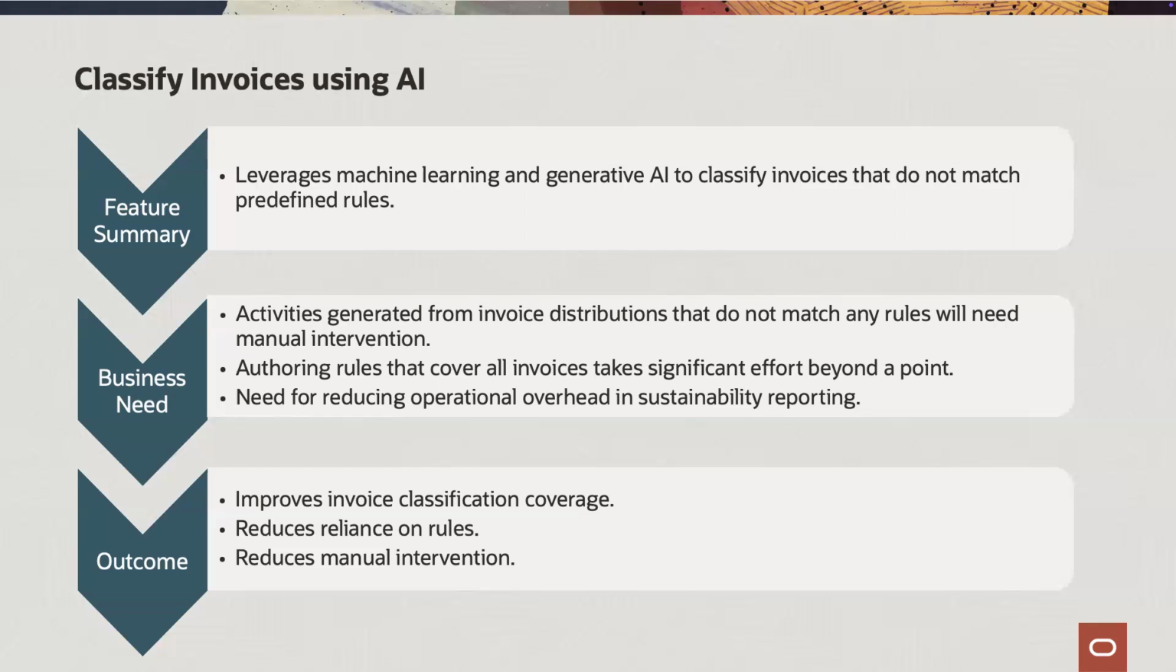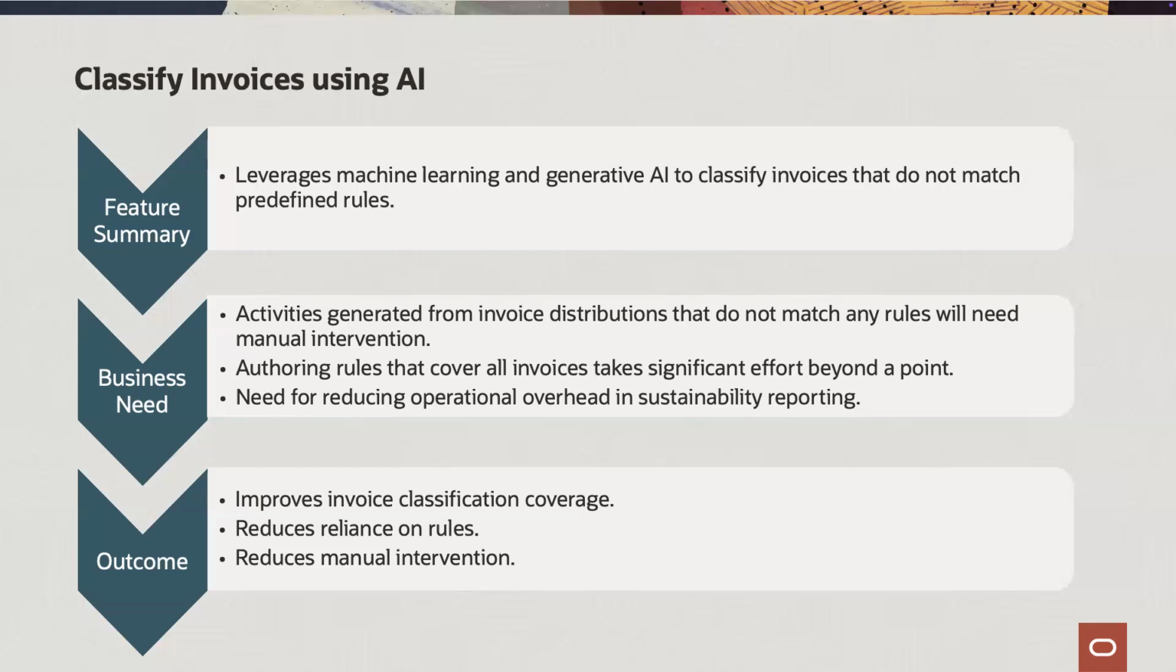Then the third is about incremental learning. AI learns from posted activities in the sustainability ledger. If incorrect classifications exist in historical data, the model may learn incorrect patterns affecting prediction accuracy. While only high confidence predictions are applied automatically, AI generated classification should still be reviewed before posting these activities to the ledger.